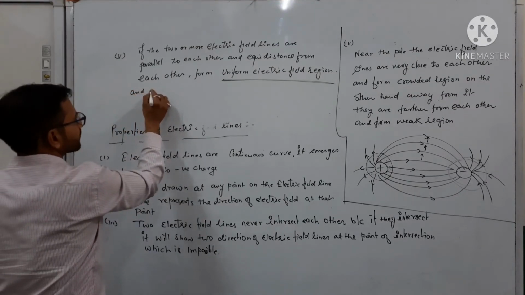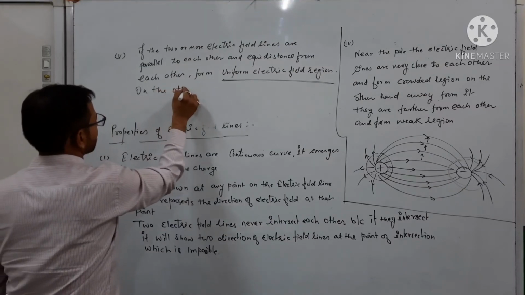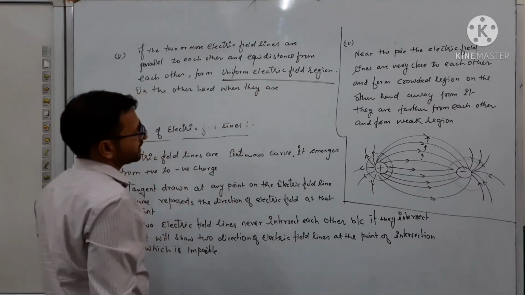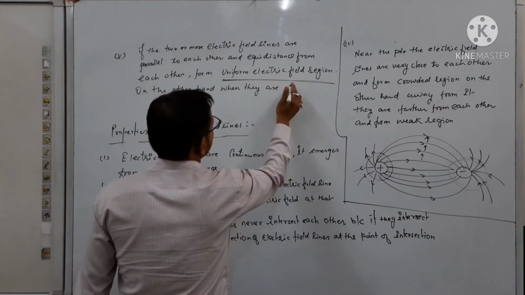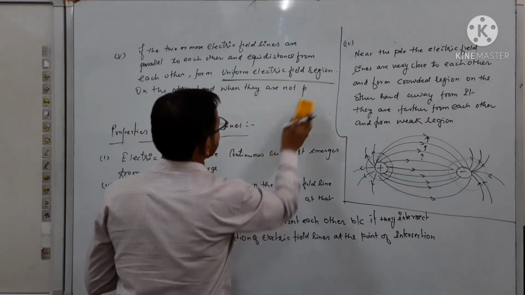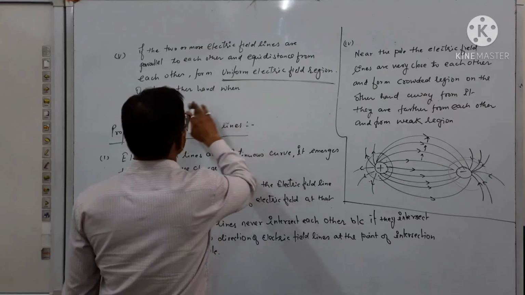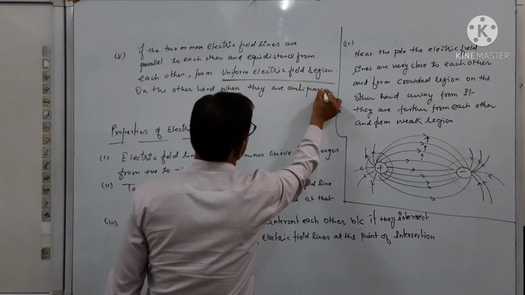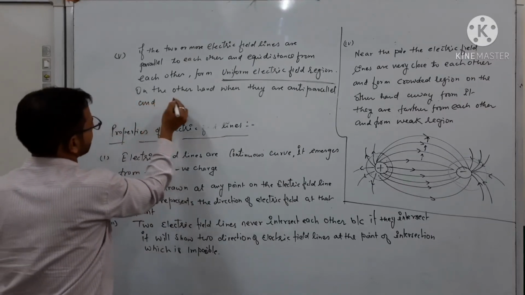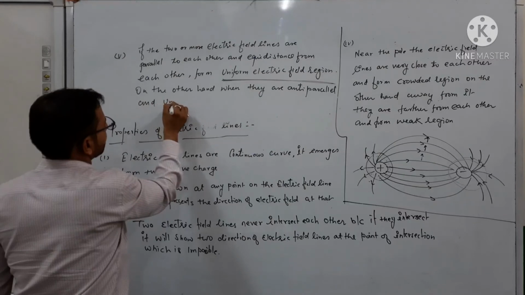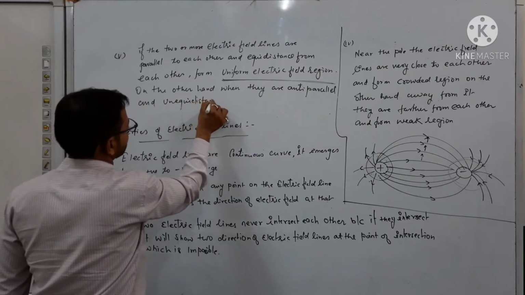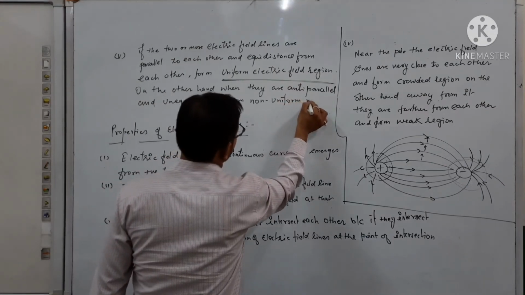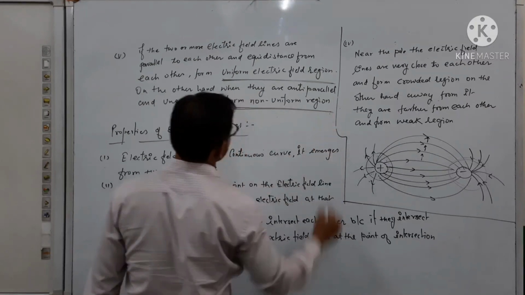And on the other hand, when they are anti-parallel and unequidistant, they form a non-uniform region, meaning the reciprocal of the first statement.